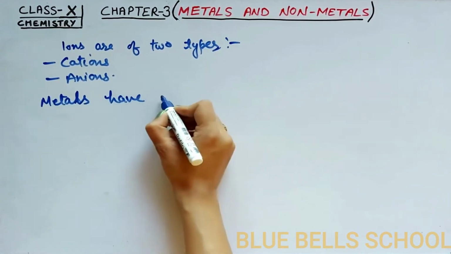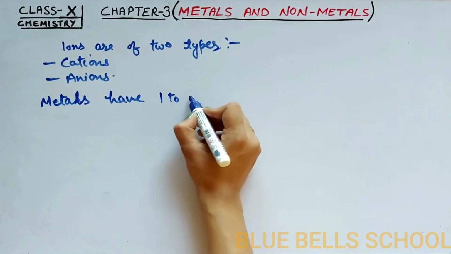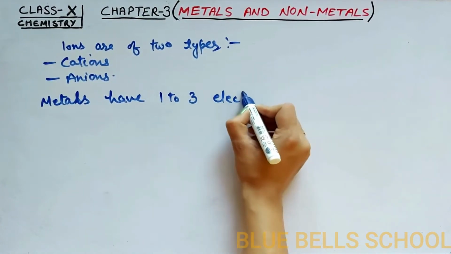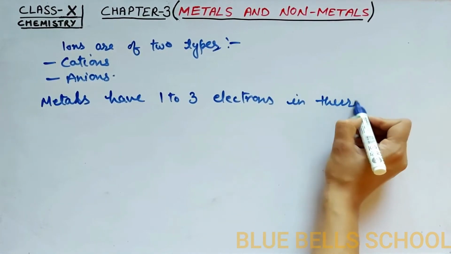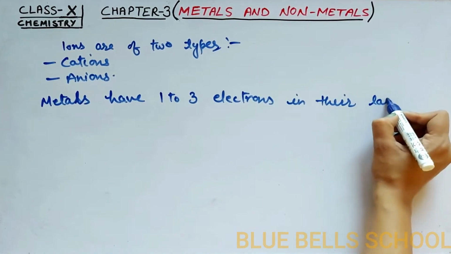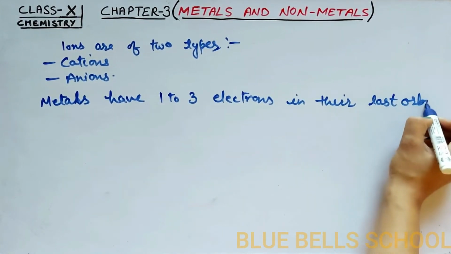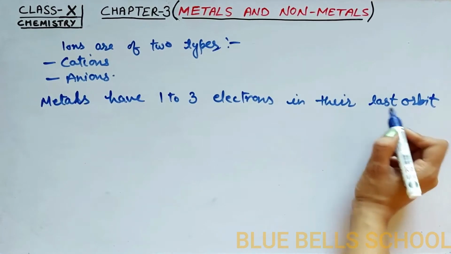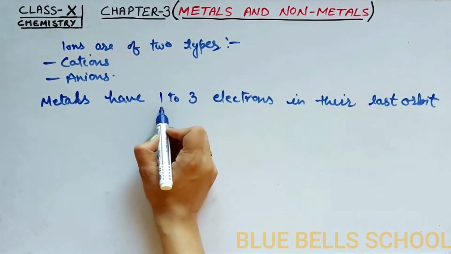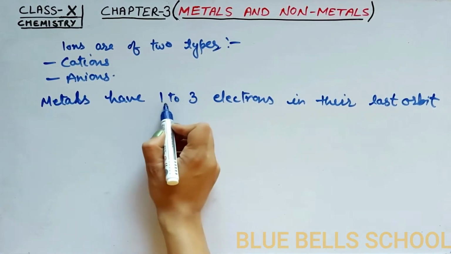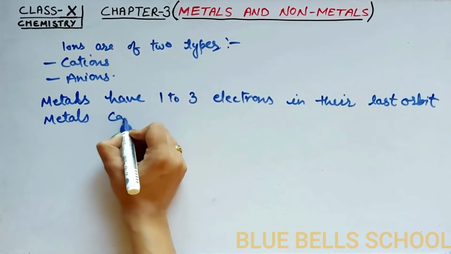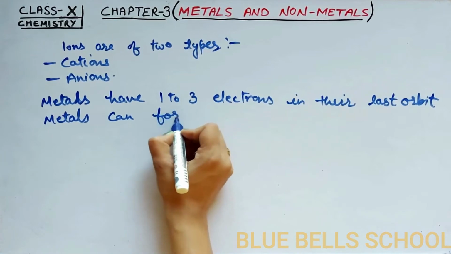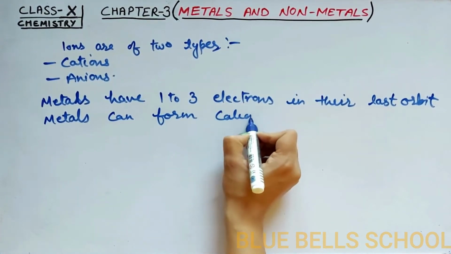Students, always remember one thing: metals have 1, 2, 3 electrons in their last orbit, which is also known as a valence orbit. So metals have capacity to lose their electrons. So that's why metals can form cations.